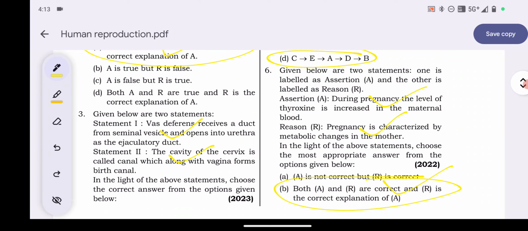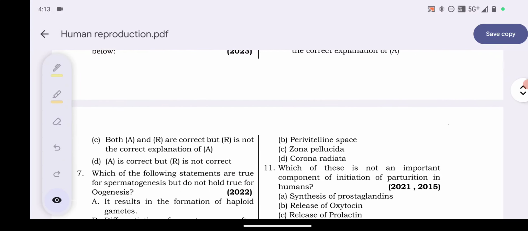Explanation: thyroxine is the main hormone that increases the basal metabolic rate in our body. A high metabolic rate is required during pregnancy, so levels of thyroxine increase in pregnant females, along with other hormones such as cortisol, progesterone, etc. So B is the answer.